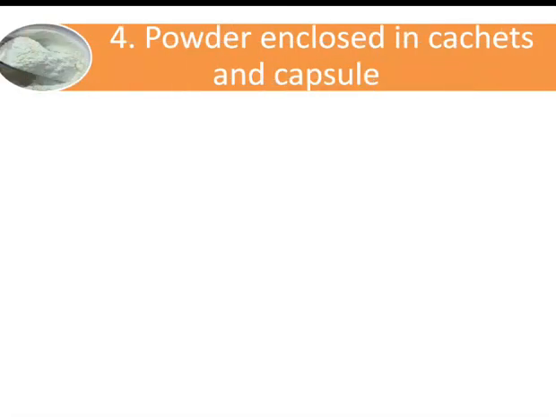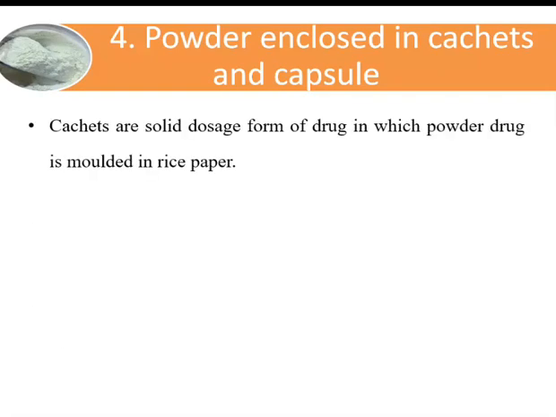The next type of classification is powder enclosed in sachets and capsules. Now, what are sachets? Sachets are a solid dosage form of drug in which powdered drug is molded in rice paper. The rice paper is prepared from a mixture of rice flour and water, which is enclosed between two hot polished cylinders. Then water is evaporated and wafer is formed. The sachets are also called wafer capsules.